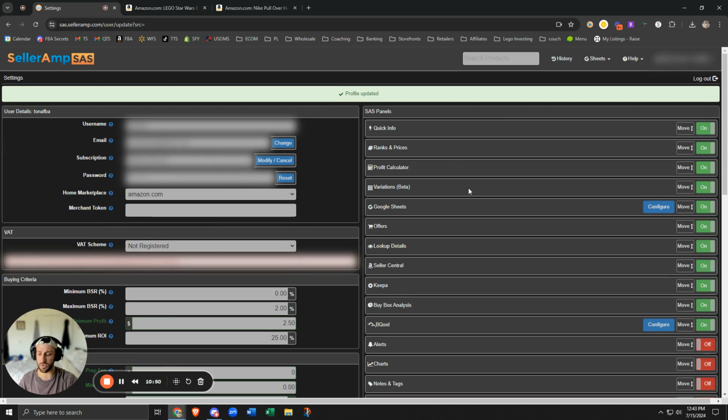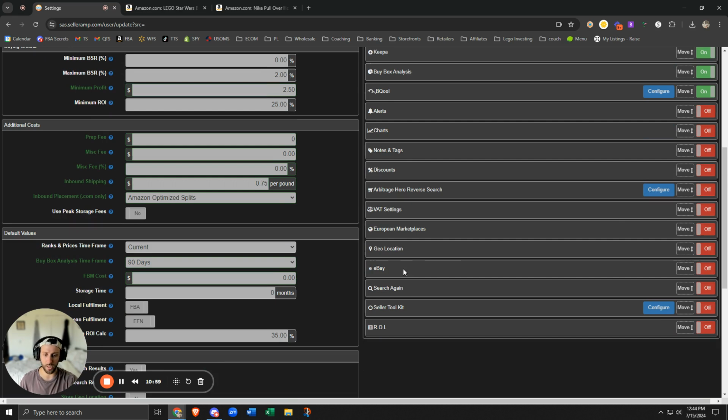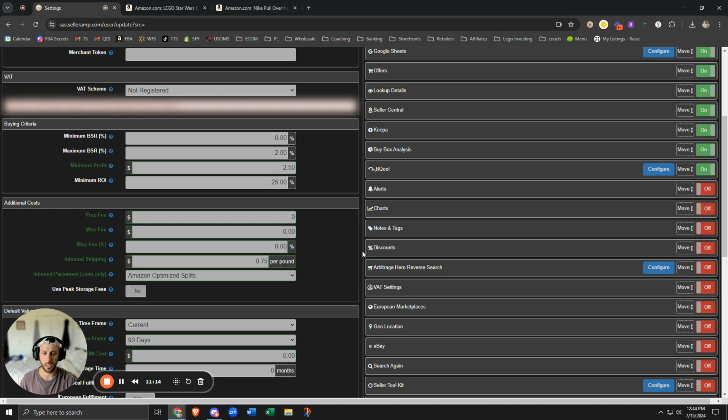Now we're going to get into what I personally use. And as you guys can tell, you've probably already seen it. These are what I use. I have some of these turned off. I don't use geolocation. I don't use eBay. I don't use the ROI tab because the calculator is at the top. Seller toolkit, I'm not using currently. Search again, I'm not using. European and VAT, if you're in the US, you don't need that turned on. Arbitrage hero, I don't use.